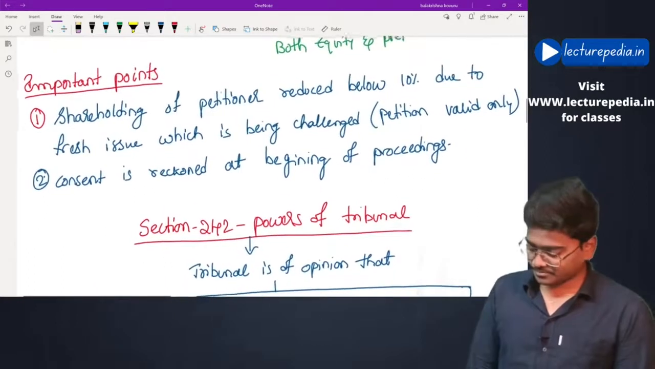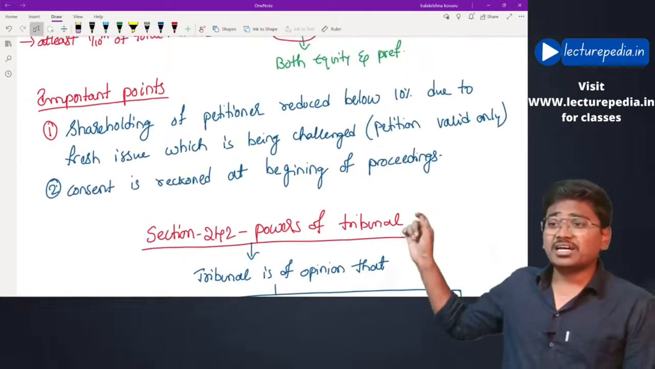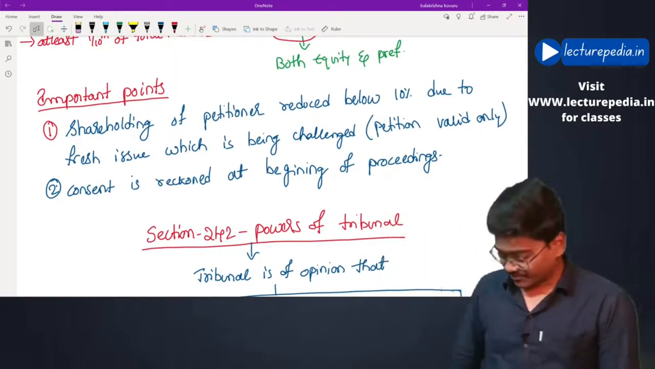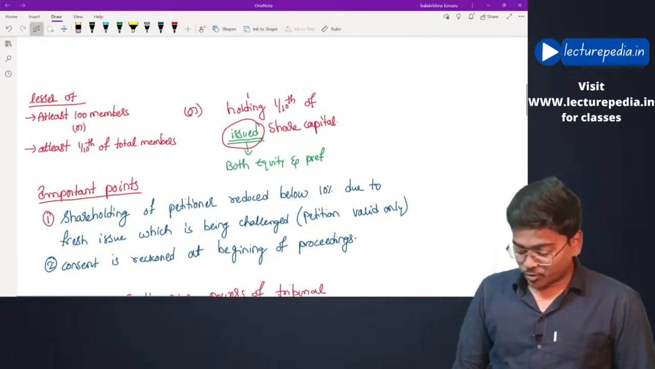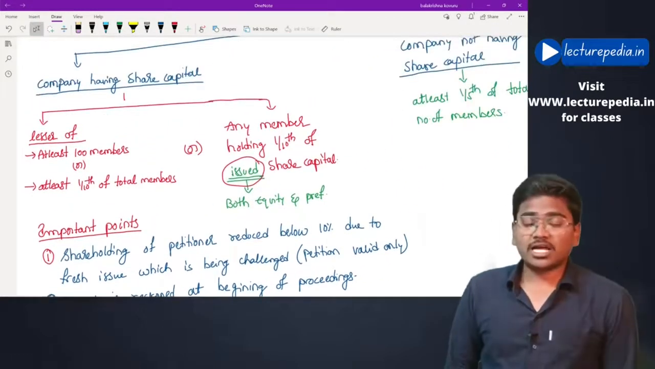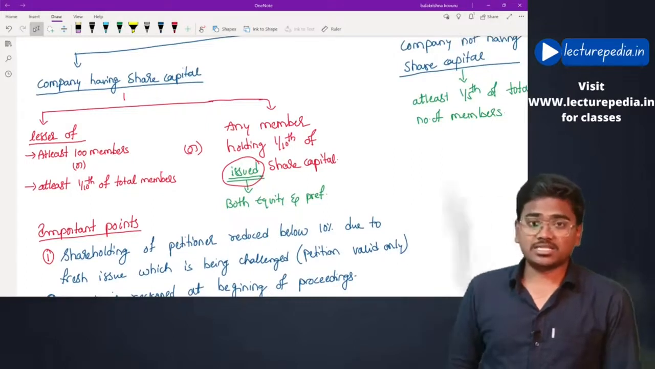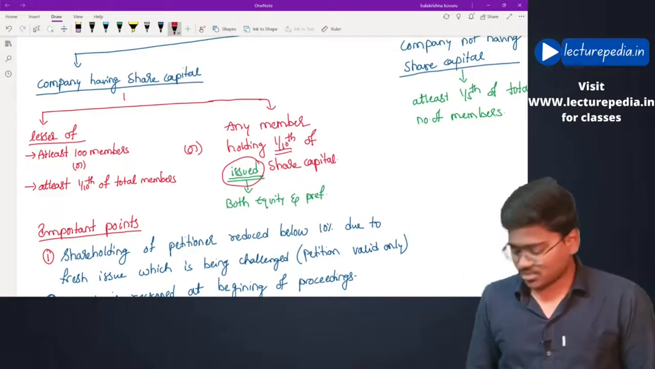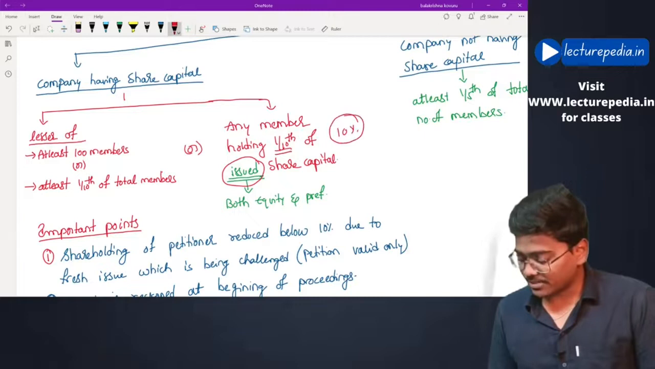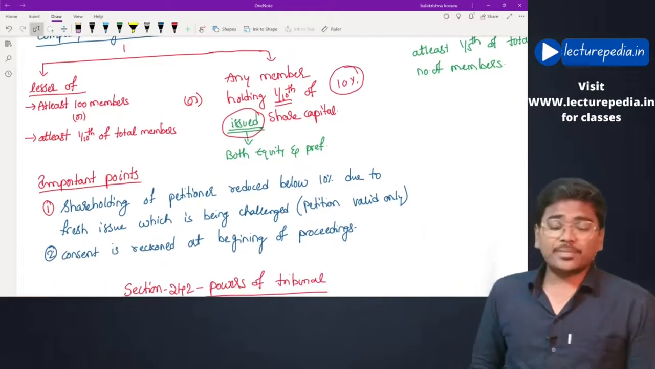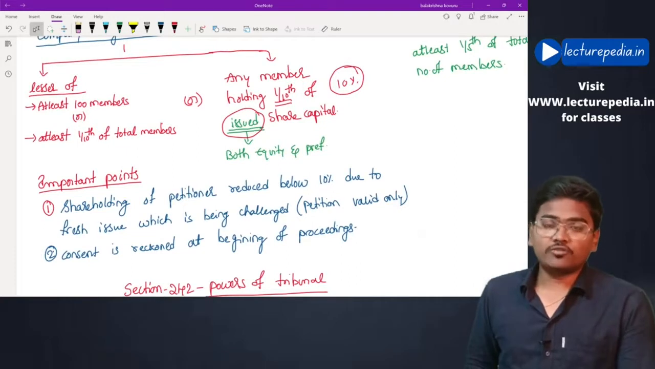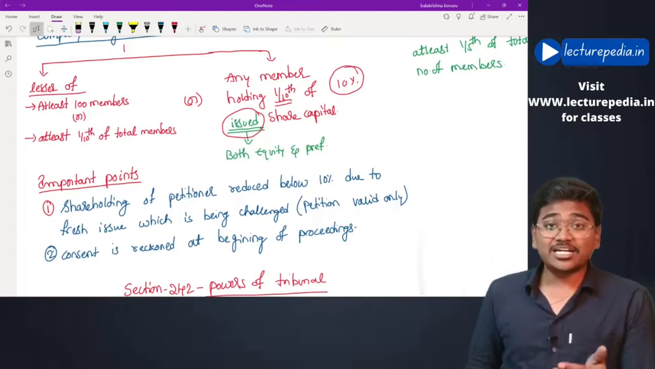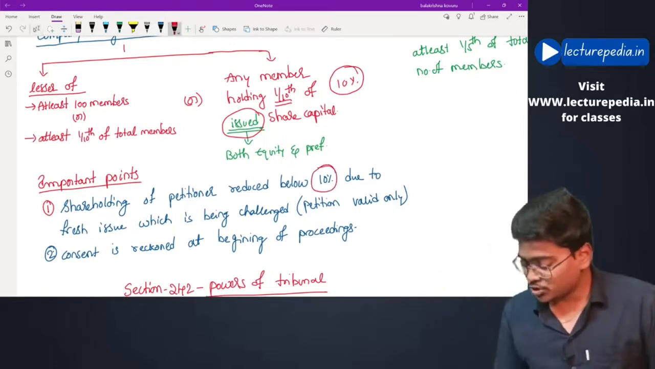Shareholding of the petitioner reduced below 10% due to a fresh issue which is being challenged. That means if you want to make an application to the tribunal and want the tribunal to accept it, you must be holding 1/10 of the share capital, simply 10% of total share capital. Now, in the company there has been a fresh issue of shares. Due to such a fresh issue, your shareholding has reduced below 10%.